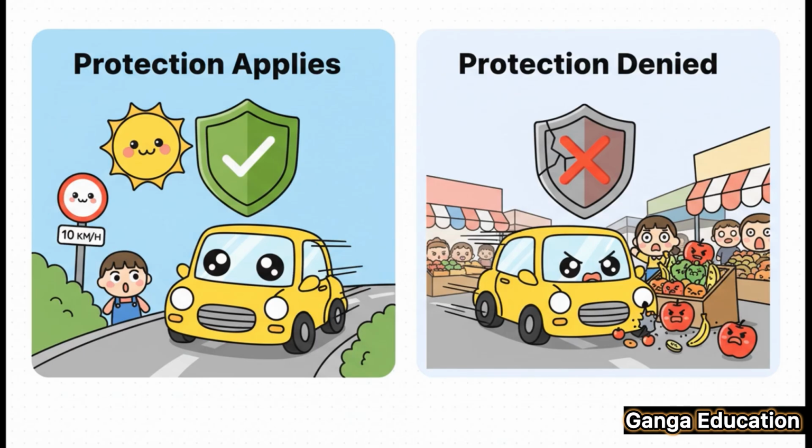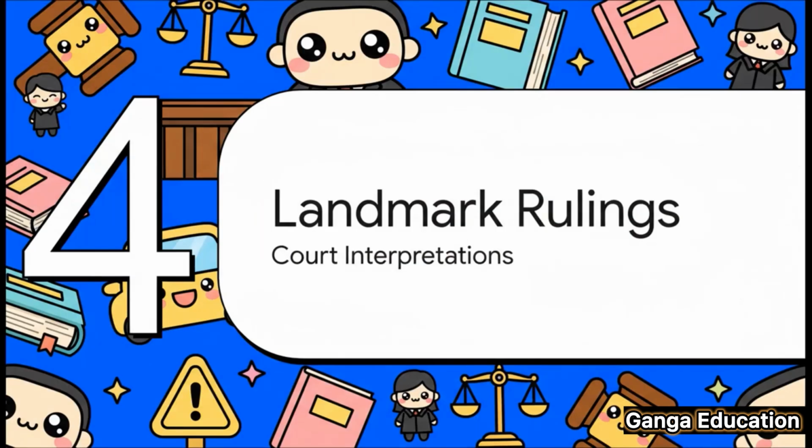Now, look at the right side. What if the same person A is driving at a very high speed through a crowded market and hits someone? Well, it's clear they showed no proper care. In this case, they will get absolutely no benefit from Section 18. Let's move on and see how our courts have interpreted this section over the years. Understanding case laws is so important, especially for your mains answers.